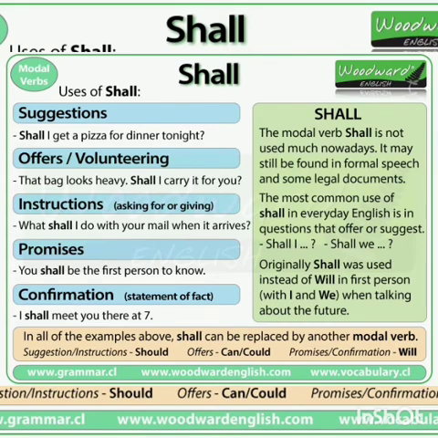Now let us discuss the functions of shall. The first function is suggestion. Shall I get a pizza for dinner tonight? That is your suggestion. Next, confirmation. I shall meet you there at 7 o'clock. When you want to confirm something, shall is used. Next, offers. That bag looks heavy. Shall I carry it for you? Shall I do this for you? When you're offering something. Next, instructions. That is when you want to ask or give something. What shall I do with your mail when it arrives? So when you're asking or giving something, shall is used.